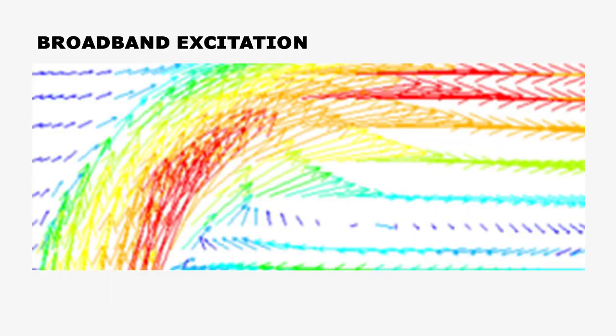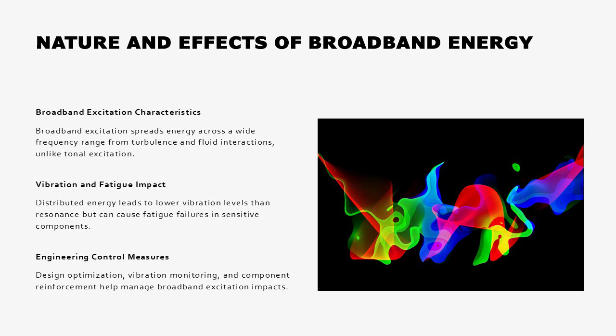Nature and effects of broadband energy. Broadband excitation introduces energy across a wide frequency range, commonly resulting from turbulent flow, cavitation, or complex fluid interactions within the piping system. Unlike tonal excitation, which targets specific frequencies, broadband excitation spreads energy throughout the spectrum, increasing the likelihood that some energy will coincide with the system's natural frequencies.